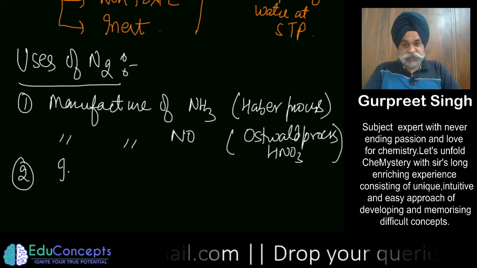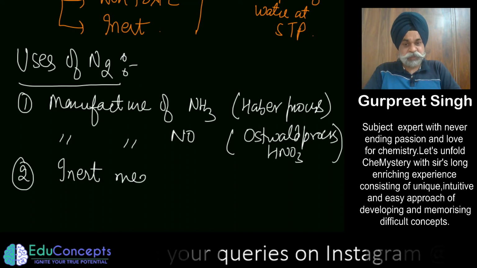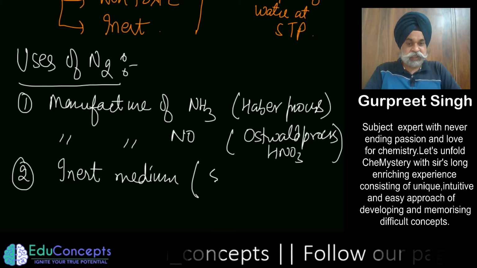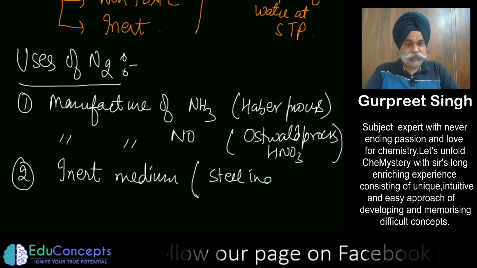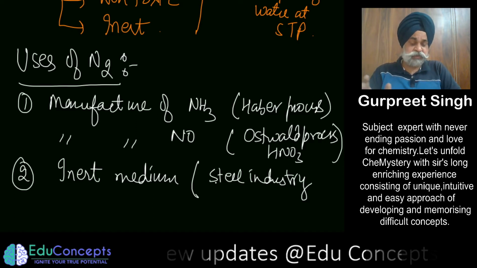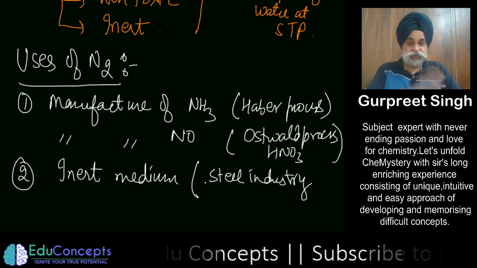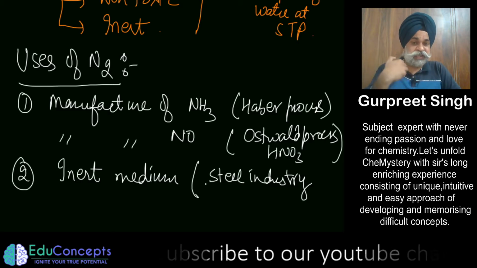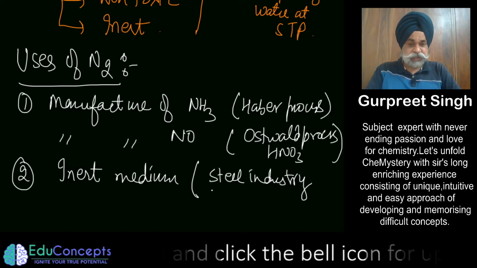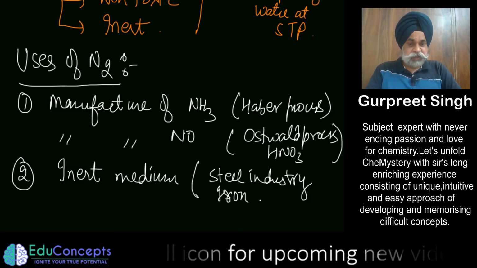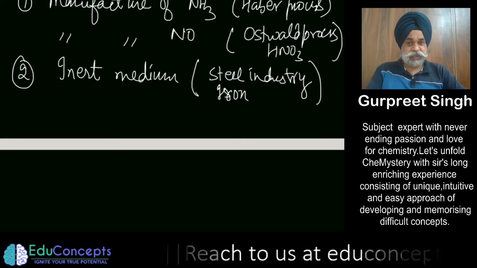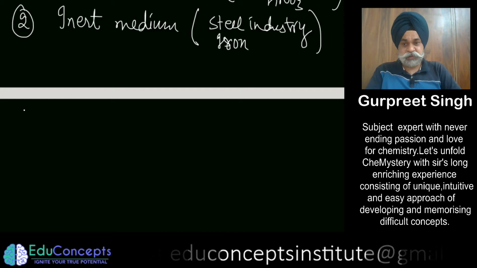It is also used as an inert medium. It serves as an inert medium for various chemical processes, like in the steel industry, जहां पर आपको ऐसा इन्वायरमेंट चाहिए कि और कोई गैस जो रिएक्शन हम कर रहे हैं उसमें यूज उससे रिएक्ट ना कर पाए. So if we have to provide an inert medium, nitrogen gas is frequently used in steel and iron industry, where things occur at high temperatures.